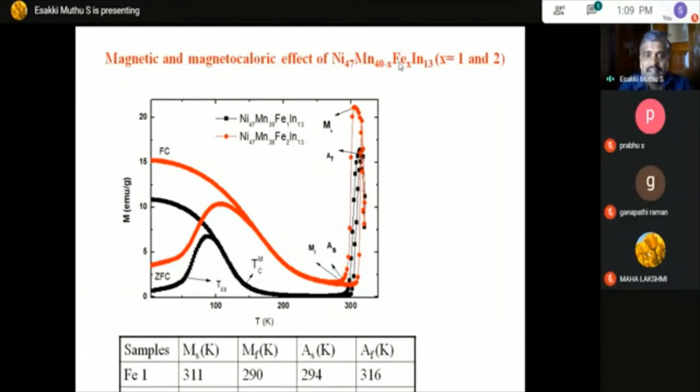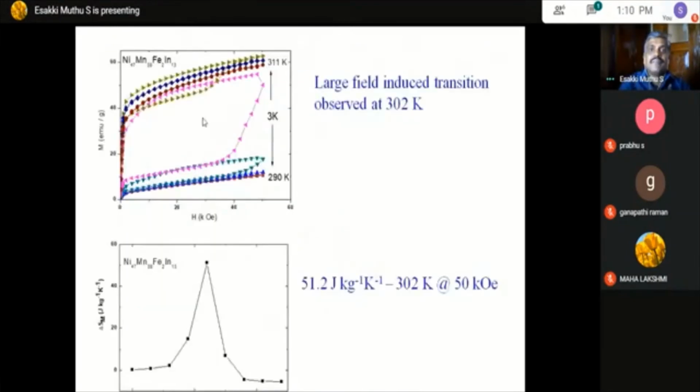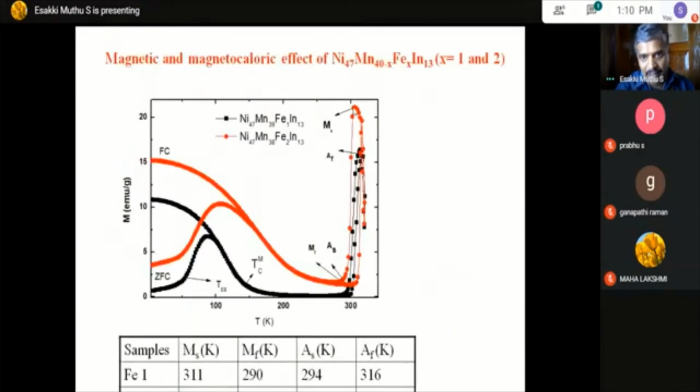So how it enhances we can see actually. Now here if you see the delta Sm value, actually the magnetization, the structural transition also gets increased, and simultaneously there is an increase in the ferromagnetic order, and also the magnetization gets increased. So now once we measure the delta Sm value for these materials, there is a highly enhanced value of delta Sm. So here you see this is a field dependence of magnetization, which we measured in this region, from around 290 to 310 Kelvin.